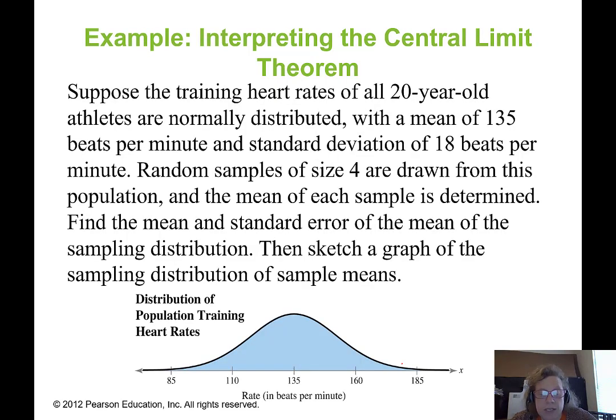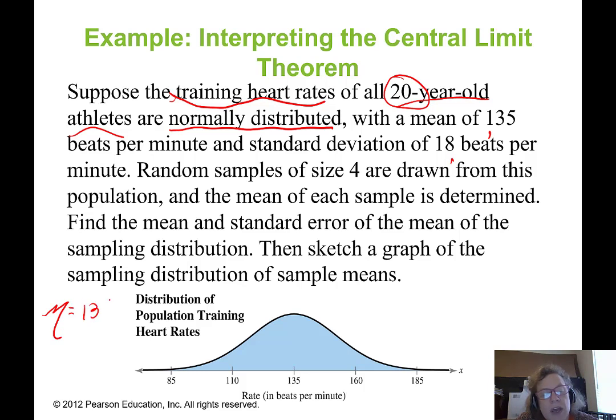All right, let's try a different problem. Again, we're going to parse this out. I'm going to think out loud. Suppose the training heart rates of all 20-year-old athletes are normally distributed. I see a number there, 20-year-old athletes, but I don't think that's really relevant. I think it's just a description of the athletes. But I do see that the training heart rates are normally distributed with a mean of 135 beats per minute and a standard deviation of 18 beats per minute. So that means my mu is going to be 135 and my sigma is going to be 18.